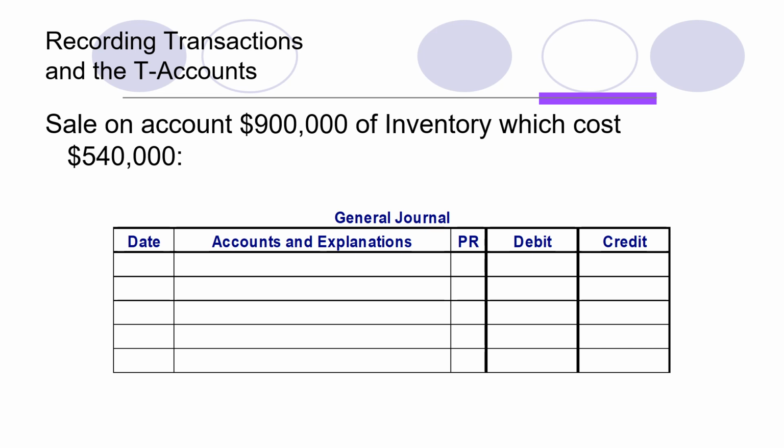So the first transaction is to record the credit sale: accounts receivable is debited with 9 lakh, and sales revenue is credited with 9 lakh. So this is how we record the sale. After that, the other transaction is to record the cost of goods sold, because we have already recognized that the actual cost of your sale was 5,40,000. So this is the cost of the inventory, and we have to transfer that cost from inventory to the cost of goods sold section.